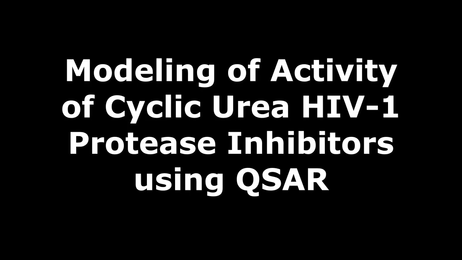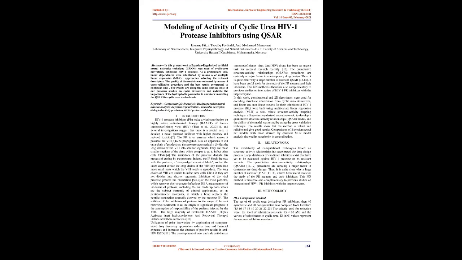Modeling of activity of cyclic urea HIV-1 protease inhibitors using QSAR. Abstract. In this present work, a Bayesian regularized artificial neural networks technique, BRNNs, was used on cyclic urea derivatives, inhibiting